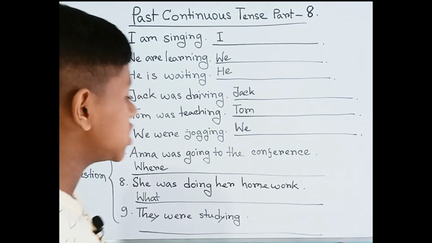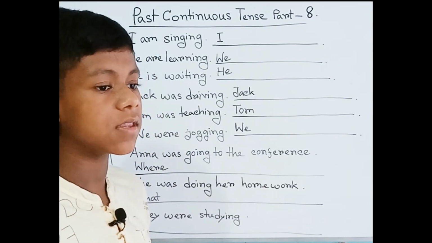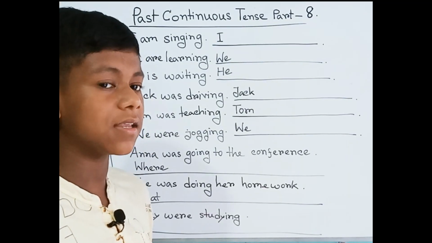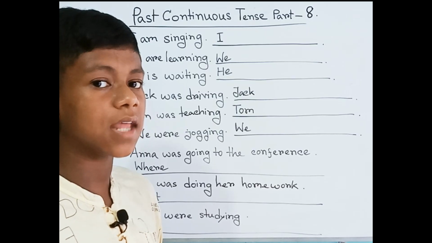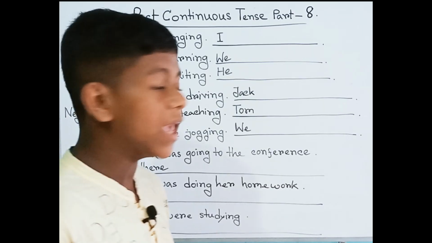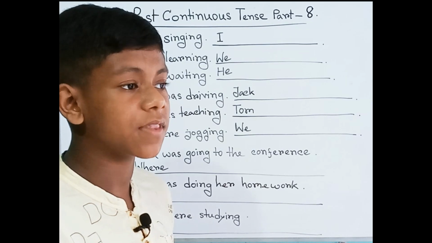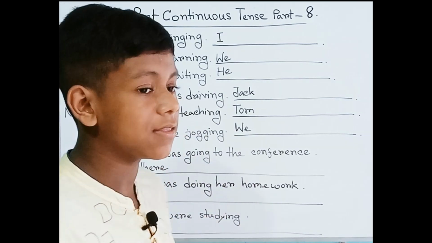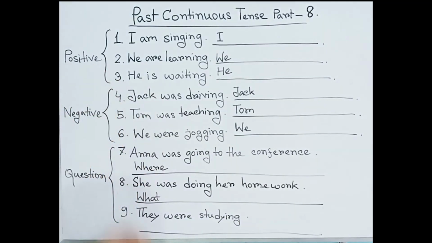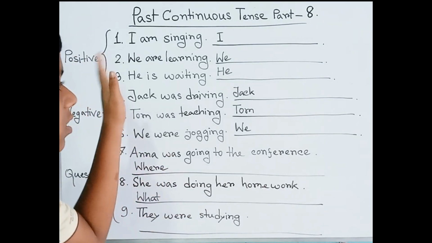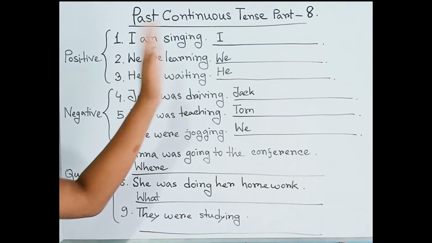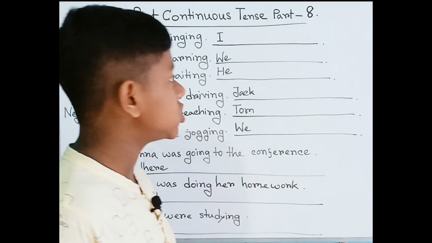Why present continuous tense? In the positive sentence, the past continuous structure is the main structure to follow. That's why I have written this in the present continuous tense, so you can transform it into the past continuous tense.